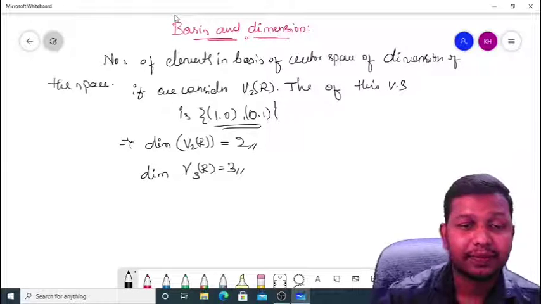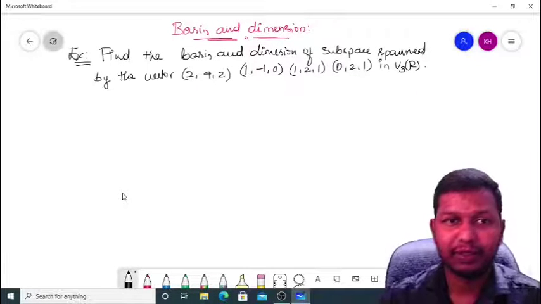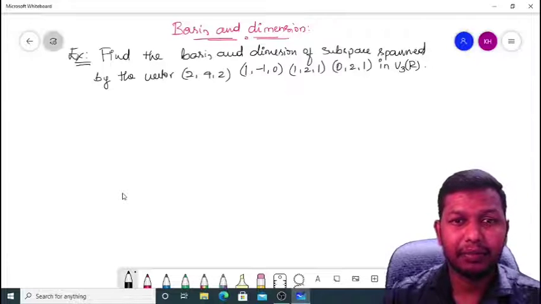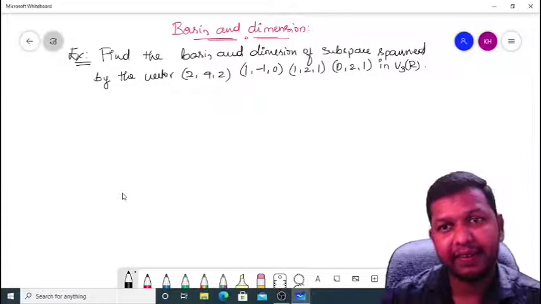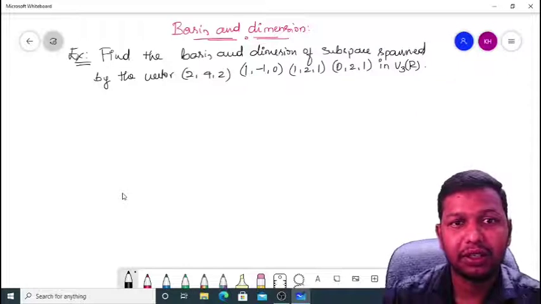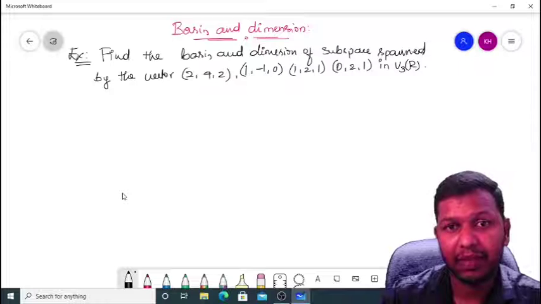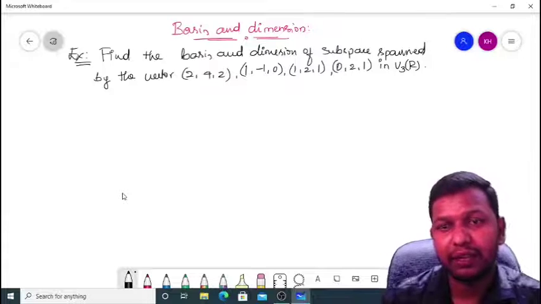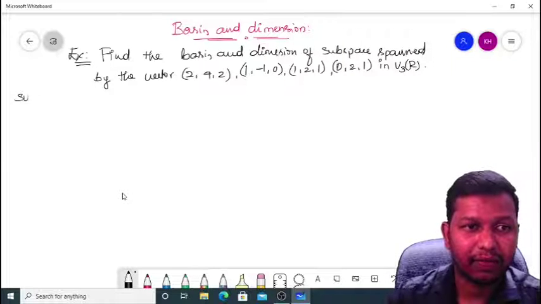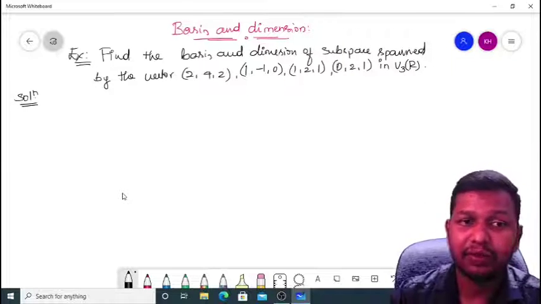So, let's see one problem on finding the basis and dimension. Here is the example. Find the basis and dimension of the subspace spanned by the vectors (2, 4, 2), (1, -1, 0), (1, 2, 1), (0, 2, 1) in V3 of R. Let's see the solution for this one.